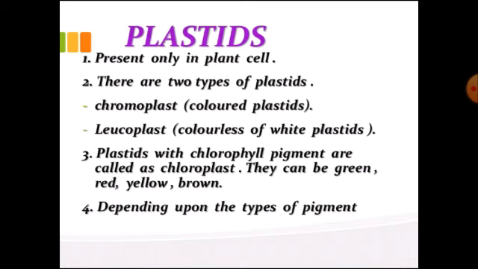Plastids are the large cell organelles found only in the plant cell. They are not found in the animal cell. They are only present in the plant cell, which are specialized to synthesize and store organic substances. And on the basis of the pigment in them, plastids are of two types.